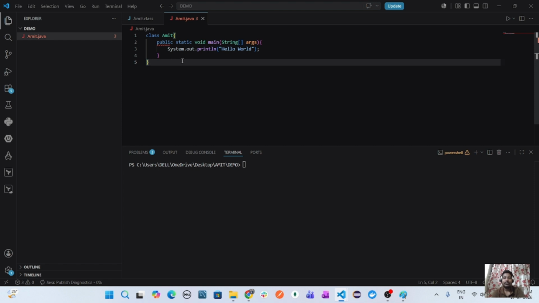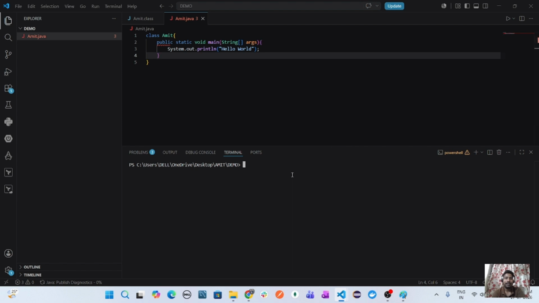But once the JDK is installed, suppose I take this byte code and I want to run it in Mac OS, it will run. If there is a JDK, it will run. For that reason, Java is called write once, run anywhere.